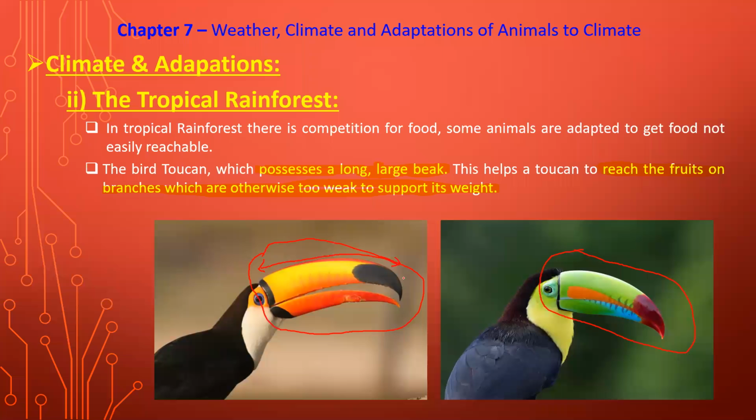If you observe the full image of that bird properly, you will find that the beak is about 1/3 of its total length. That means it covers most of the area as compared to its whole body. So that is the reason for which it can reach up to the fruits where other birds are not able to reach.